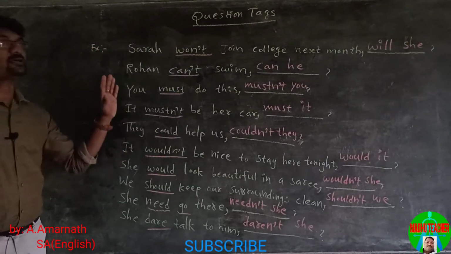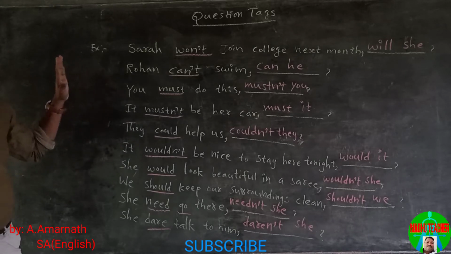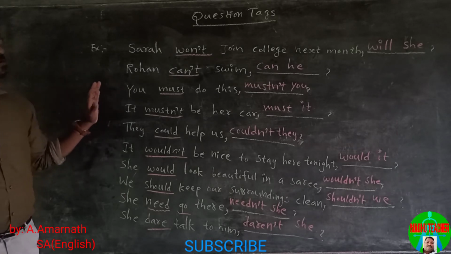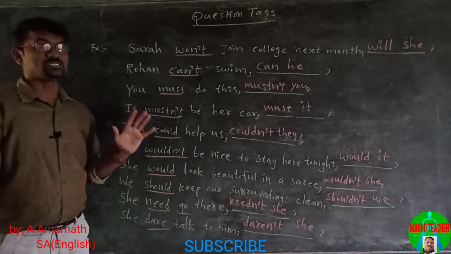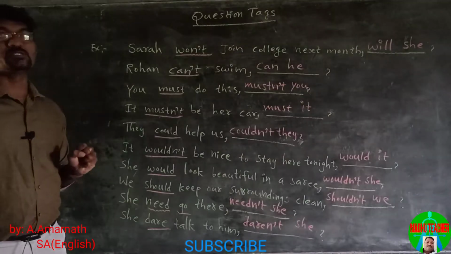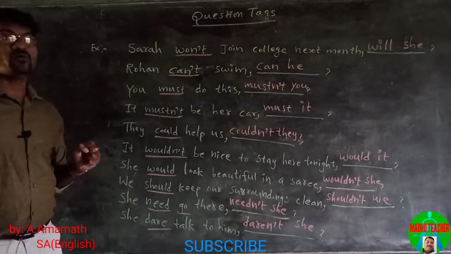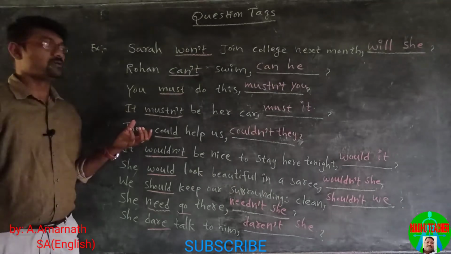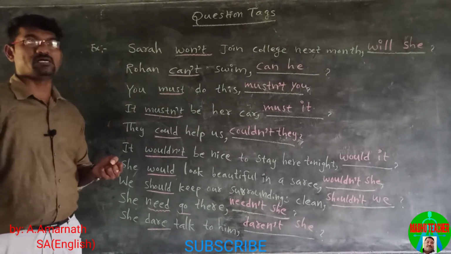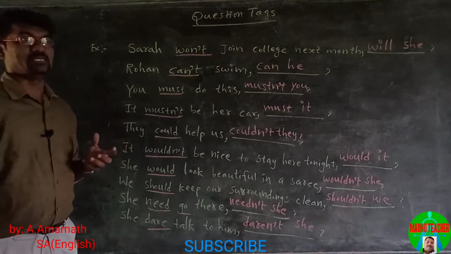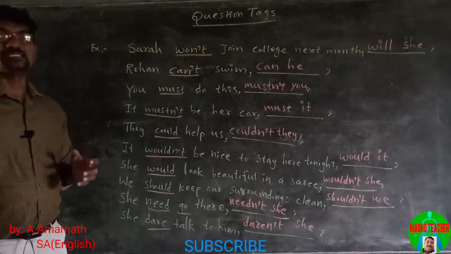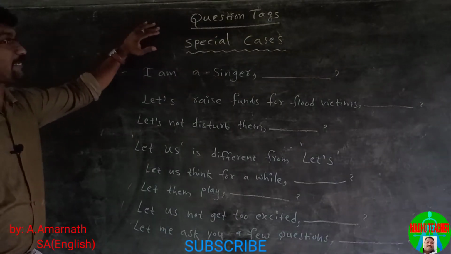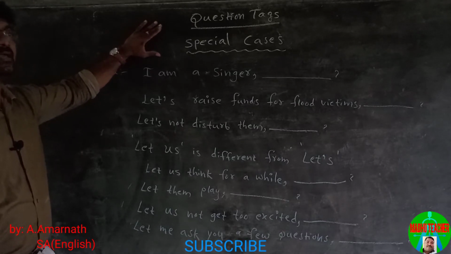These are the regular ways of constructing question tags. In addition to these regular ways, we have some irregular ways, which are also called special cases. Let us know what they are, because they are very important. Such types of question tags are usually asked in competitive exams. So let us see how we construct question tags in such special cases.